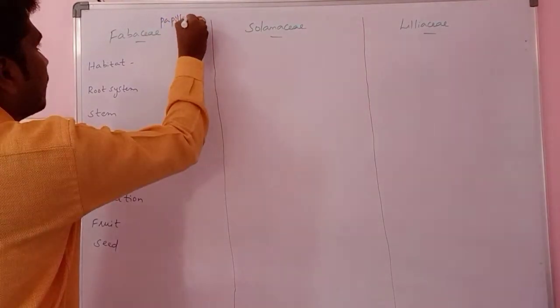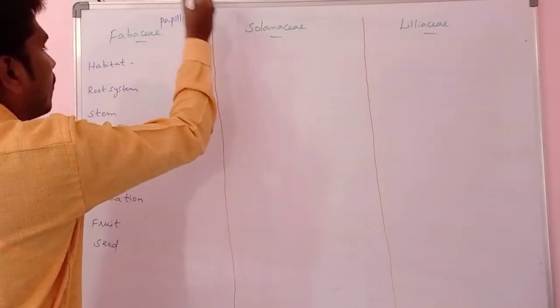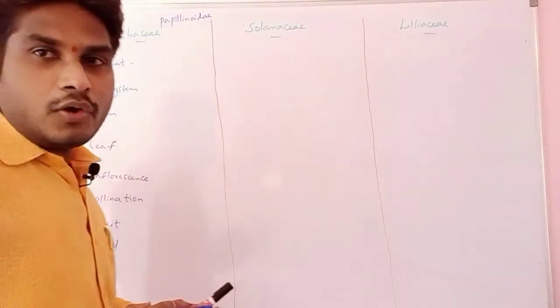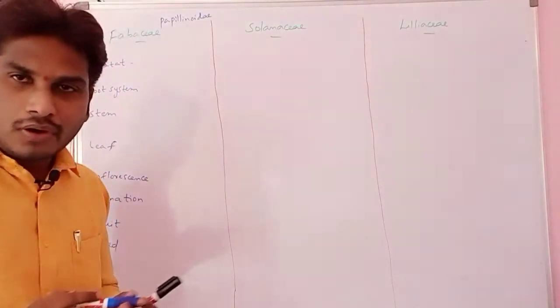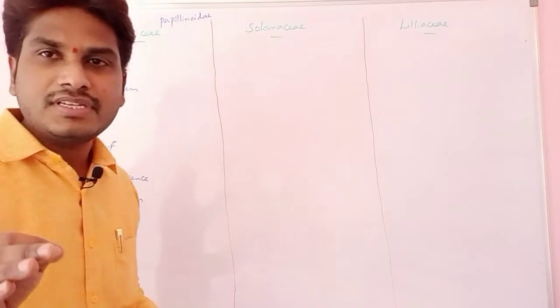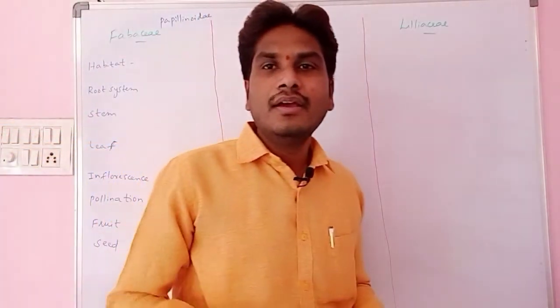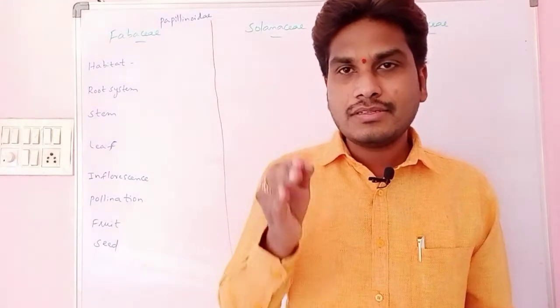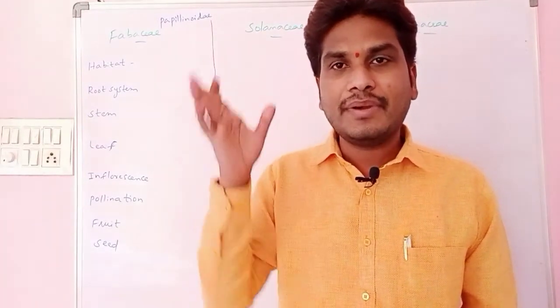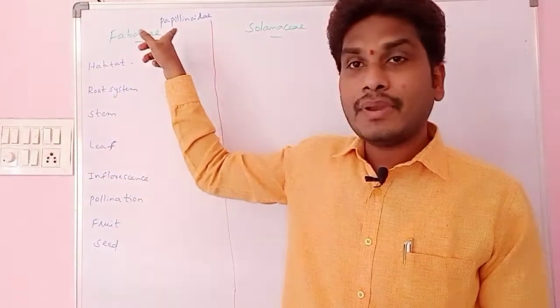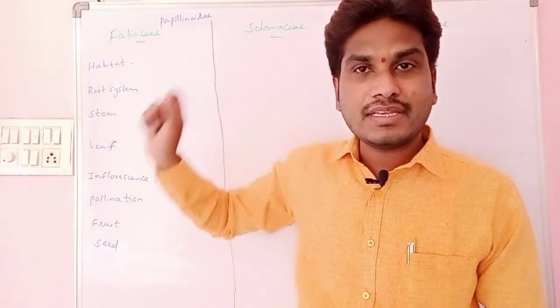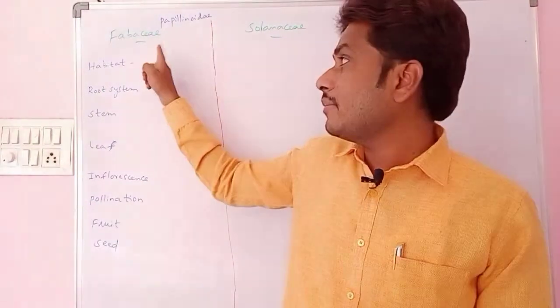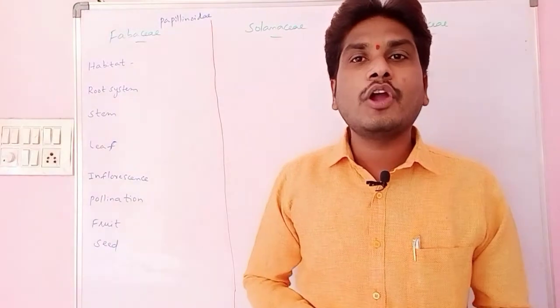Papilioideae family. We are calling the Fabaceae the Papilioideae family because in the Fabaceae, the petals are always arranged in a different pattern. That is the papilionaceous condition. They consist of standard petals, wing petals and keel petals. Hence we call it the papilionaceous condition seen in the petals, and hence we call the family Fabaceae as Papilioideae.